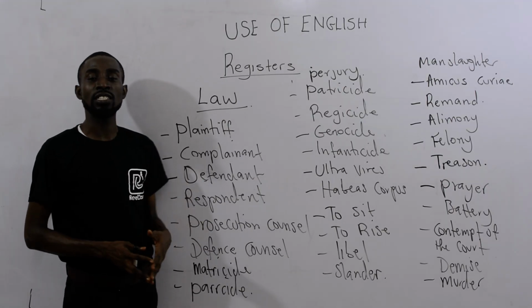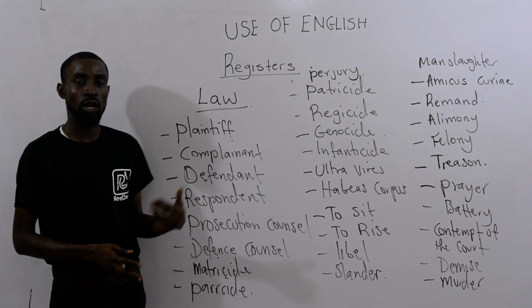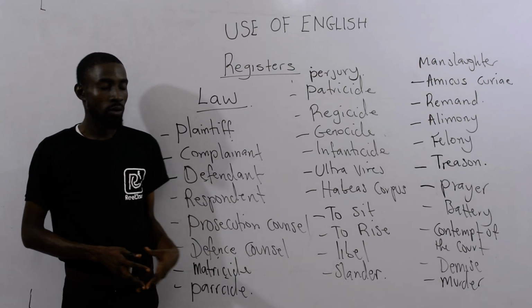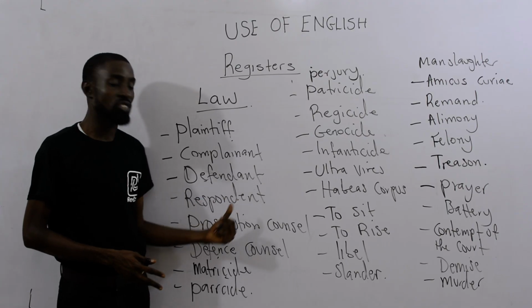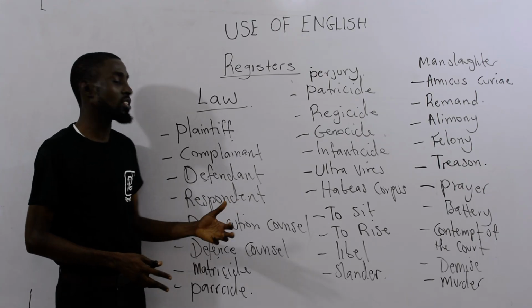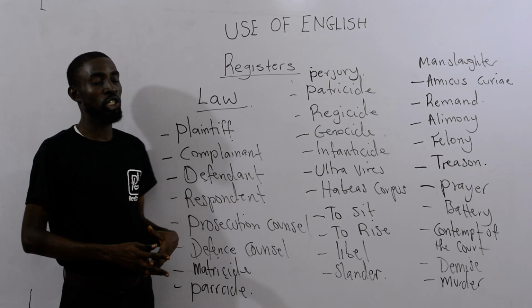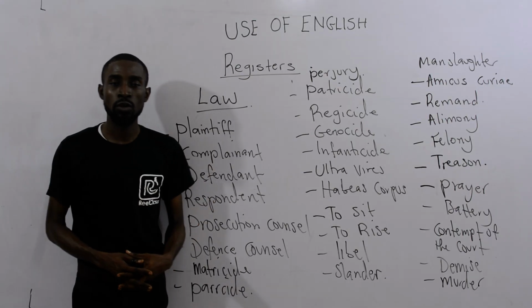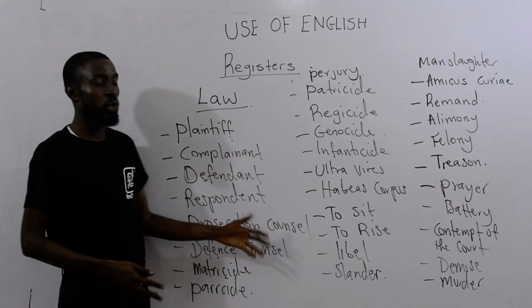Then the defendant is the person that I have actually sued. All right? The defendant is the person I have sued. All right? Another word for defendant is respondent. In other words, the defendant is the person that will respond to accusation from the plaintiff or the complainant. Is that not so? So we now look at the prosecution counsel.